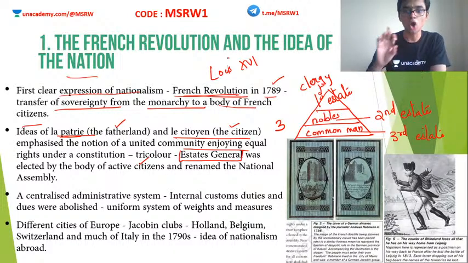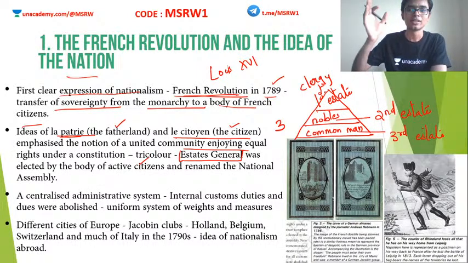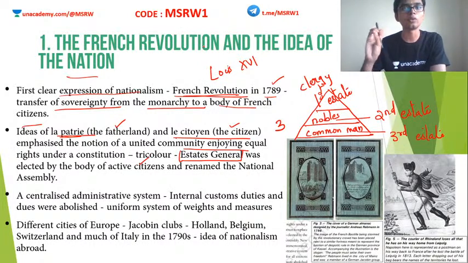So what happened? The common man was the only category which was to be taxed. This is a particularity in France. In France, first estate and second estate people are not taxed. Only third estate people are taxed, which means the common man. So during this assembly, the third estate people knew that the first and second estate would vote in favor of this bill. Correct, right? They do not have to pay anything, so they will definitely vote for a new tax. So the third estate people knew that if the assembly was allowed to move on, they would have to pay a new tax. So these people went to the king and said that we need more votes.